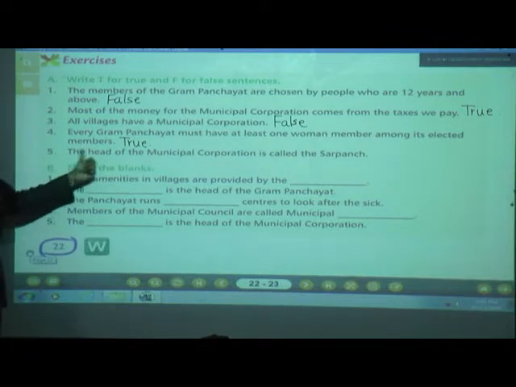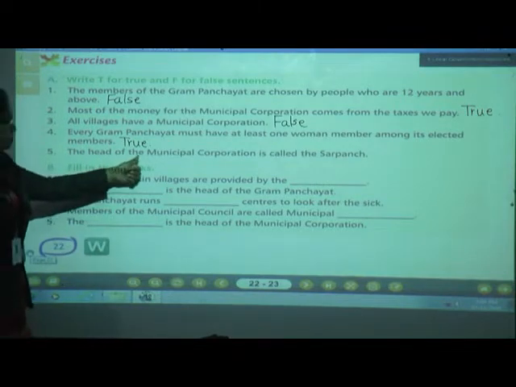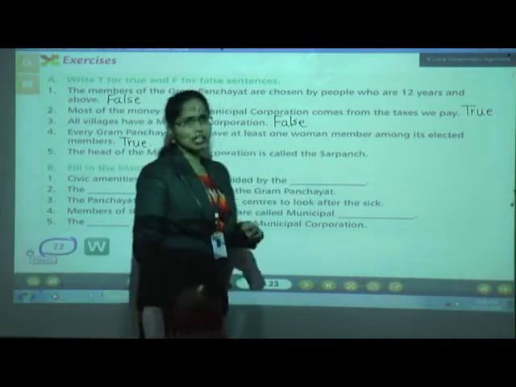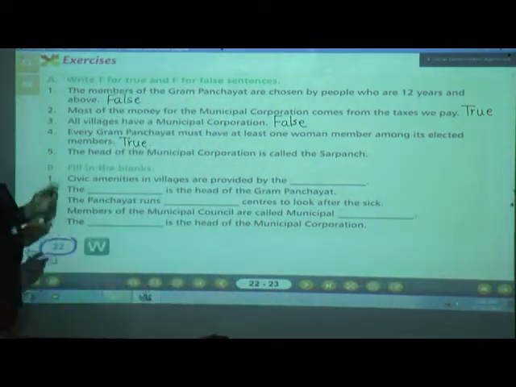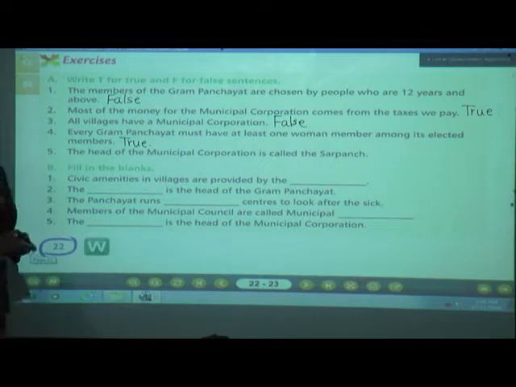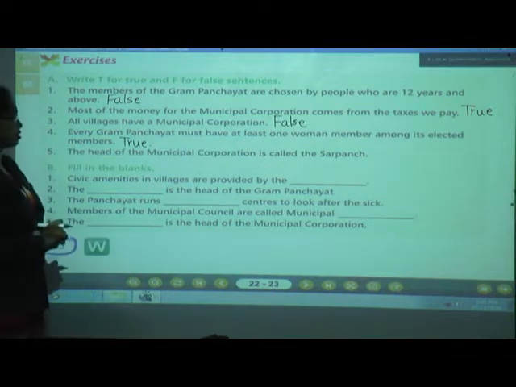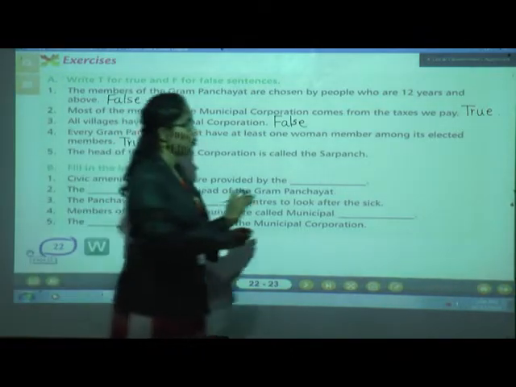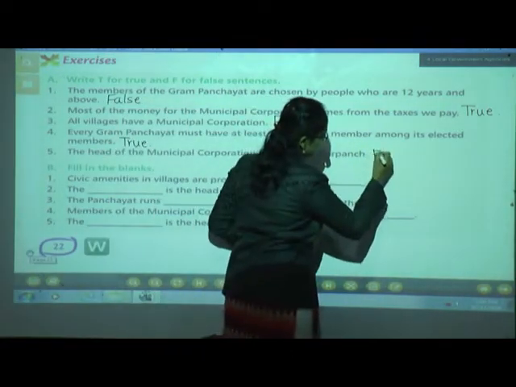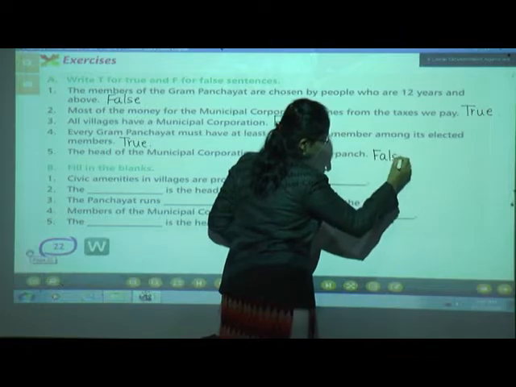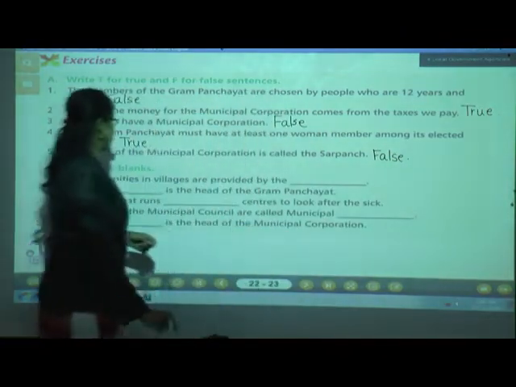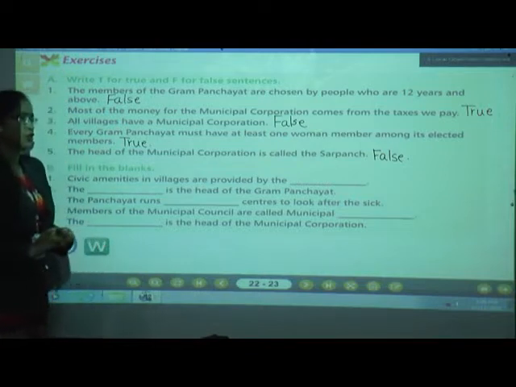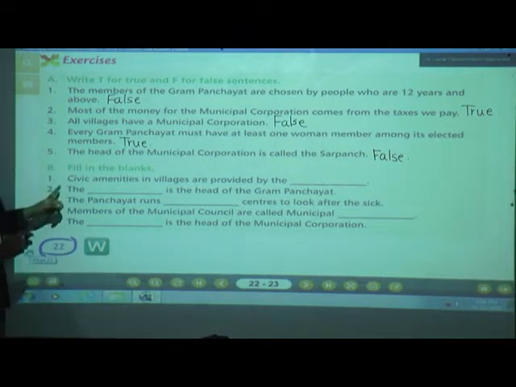Number 5, the head of the municipal corporation is called the Sarpanch. Is the answer true? Come on, give me the answer children. Yes, the answer is false. Why is the answer false children? Can you tell me why? Is the head of the municipal corporation called a Sarpanch? No. That's why the answer is false.